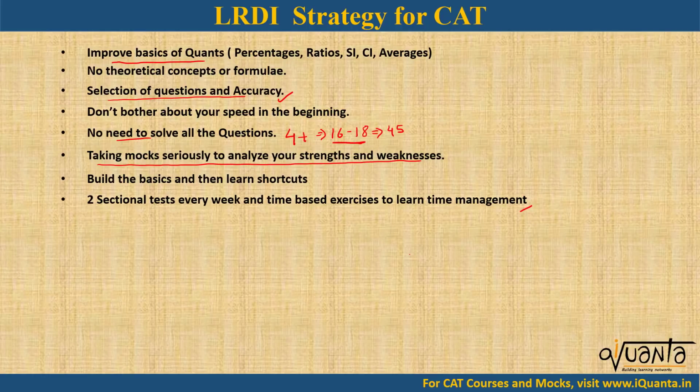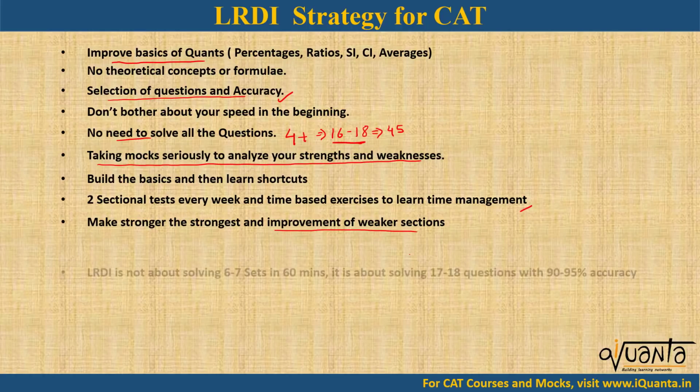Then after that, make the strongest stronger and improve the weaker sections. So here in this exam, you have to capitalize on your strengths. You don't have to lose marks from the topics that you are very good at. So make them the strongest, and alongside try to improve your weaker sections. Don't just leave them, at least learn the basics before you write the CAT. Because ultimately by this improvement of weaker sections, you might get a push of around 2-3 questions, which makes a lot of difference in CAT.